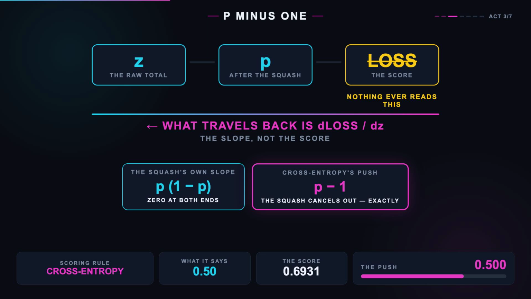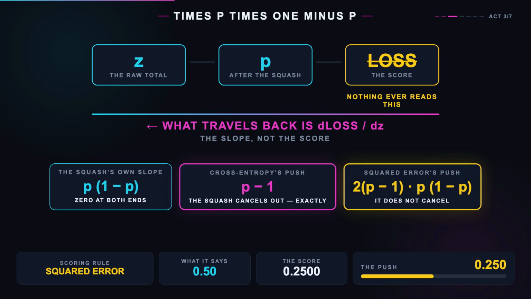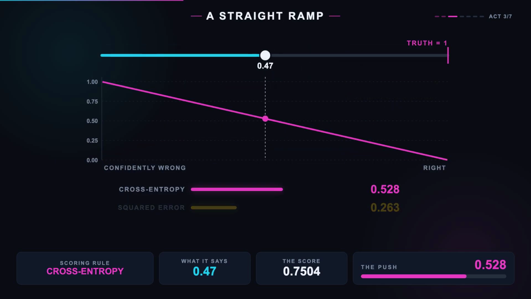The squash's own slope and the logarithm's slope cancel each other out, exactly. Those two functions were built for one another. For squared error, nothing cancels. The push is the error multiplied by the squash's own slope, which is p times 1 minus p. And p times 1 minus p is 0 at both ends.